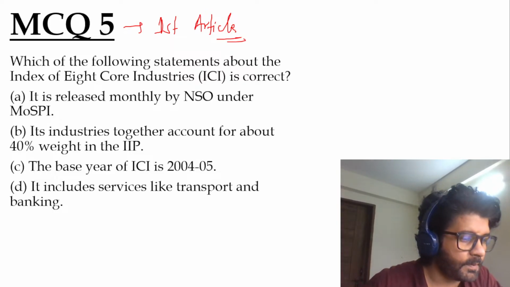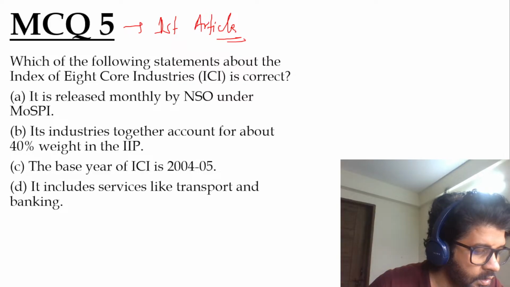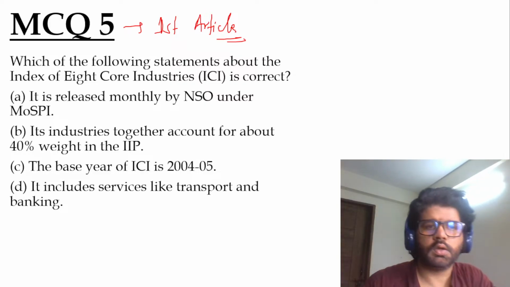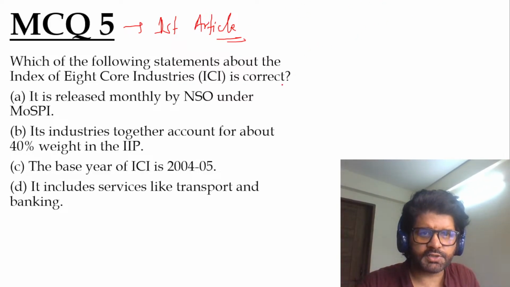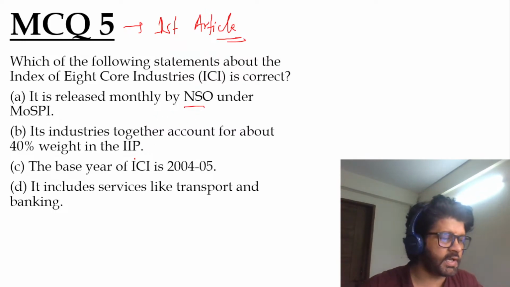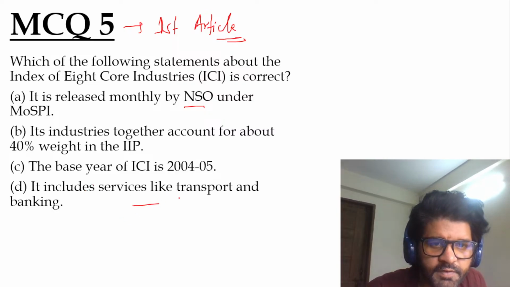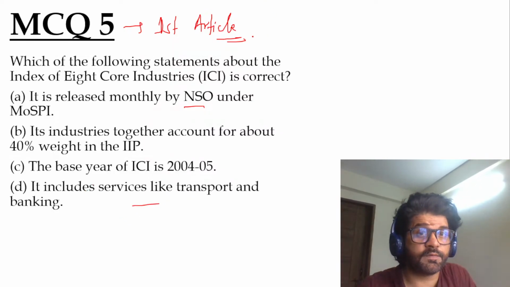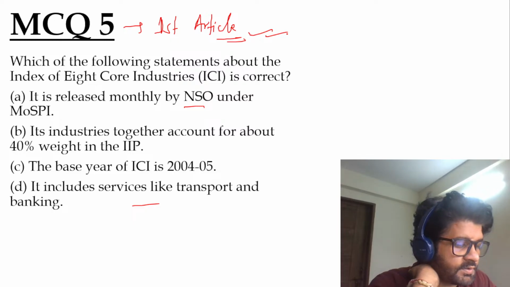Which of the following statements about the Index of Eight Core Industries is correct? It is released monthly by NSO under MoSPI. Its industries together account for about 40% weight in IIP. Base year is 2004-05. It includes services like transport and banking. Do revise the first article very minutely. It's a very interesting article.